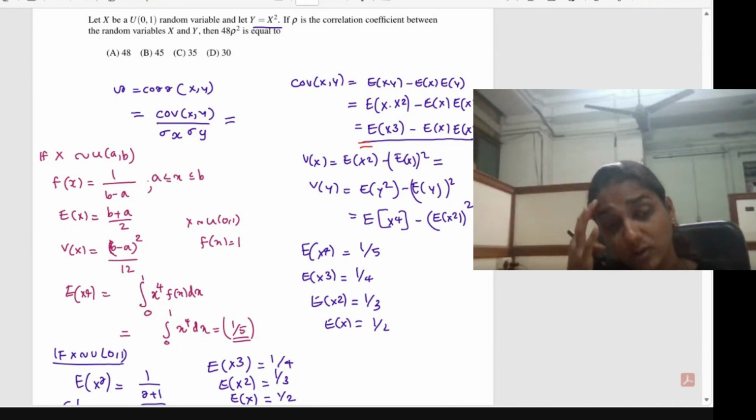So what about covariance between x and y?